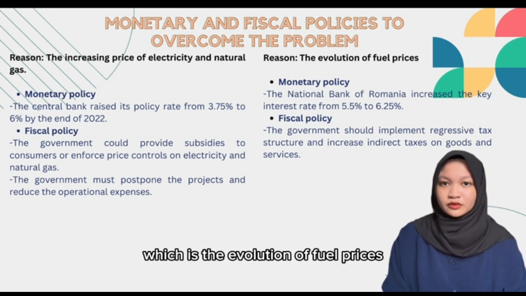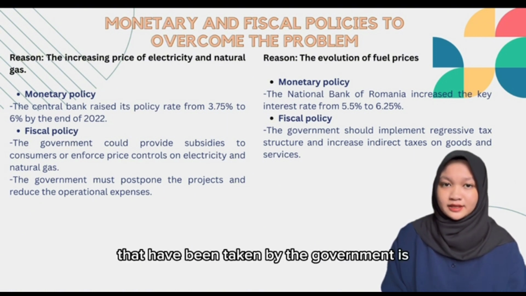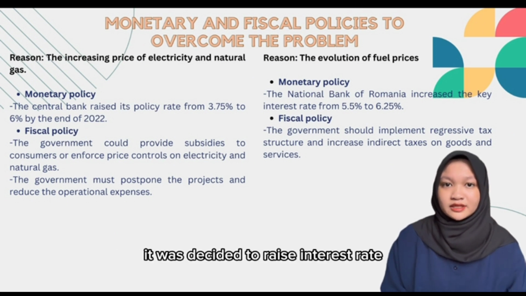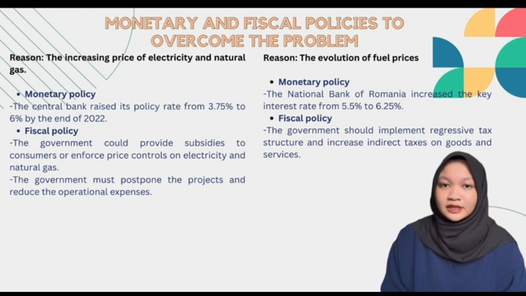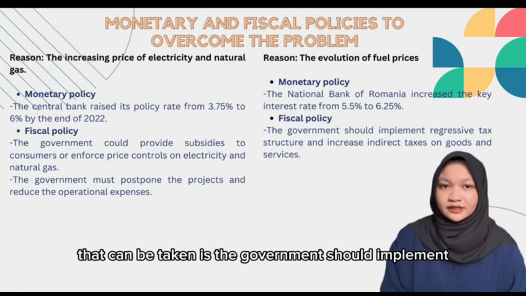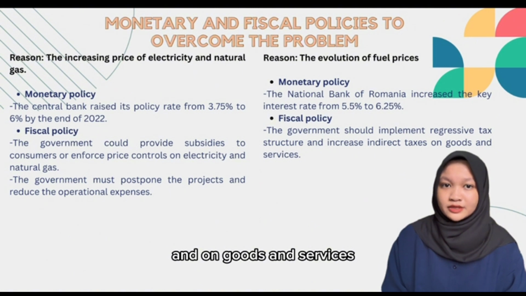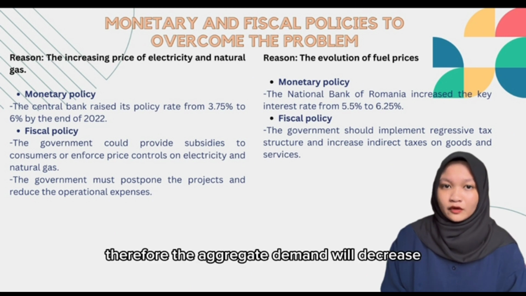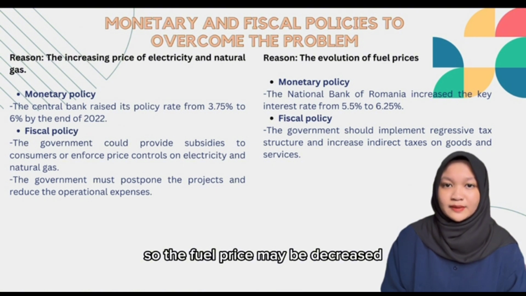For the second reason, which is the evolution of fuel prices, the monetary policy that has been taken is that the National Bank of Romania increased the key interest rate from 5.5% to 6.25%. It was decided to raise the interest rate for deposit facility and keep a firm grip on money market liquidity. Besides, the fiscal policy that can be taken is that the government should implement a regressive tax structure and increase indirect tax on goods and services. This will reduce the disposable income of people. Therefore, the aggregate demand will decrease as well as the price level, so the fuel price may decrease.